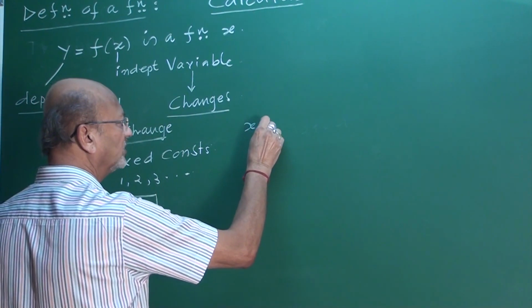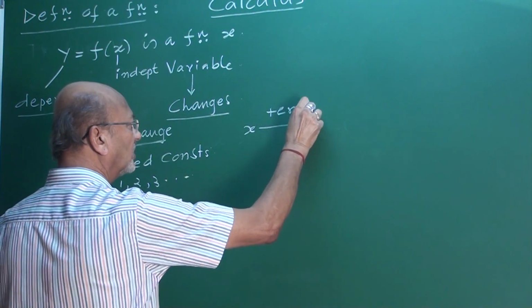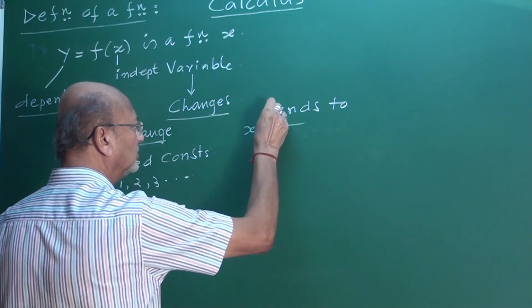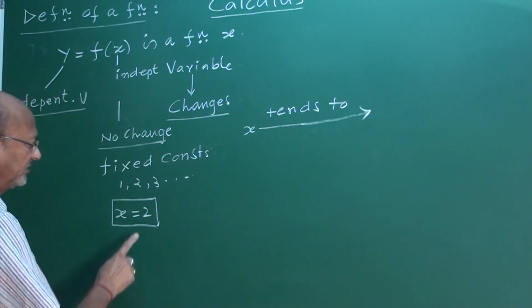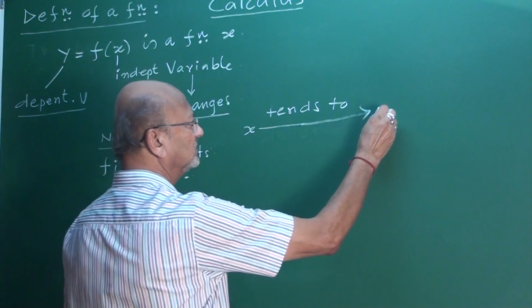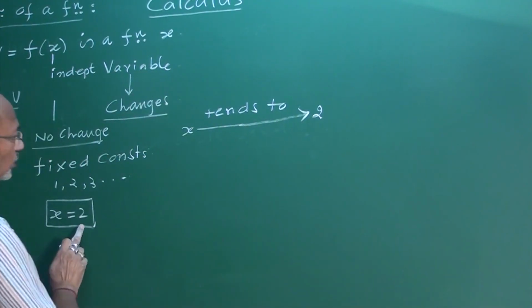x tends to. Here they introduce another word, tends to. This plays a very, very important role. x tends to, I take 2 itself. x tends to 2, x = 2.